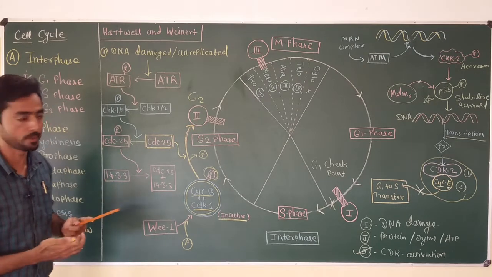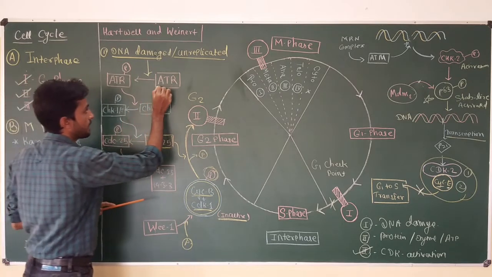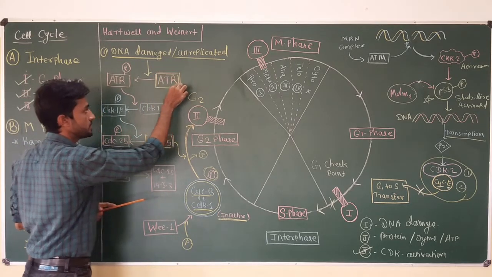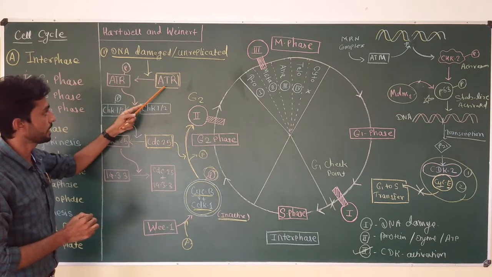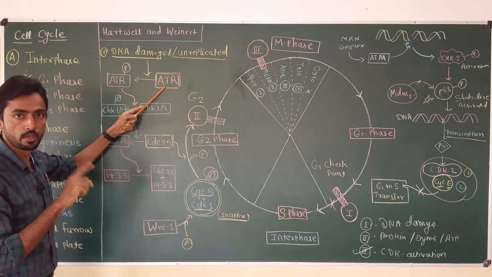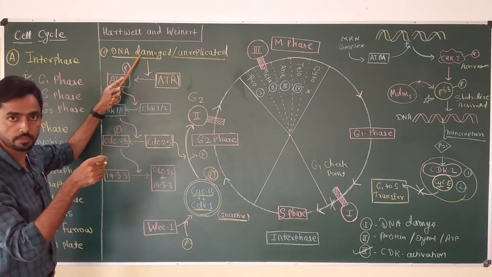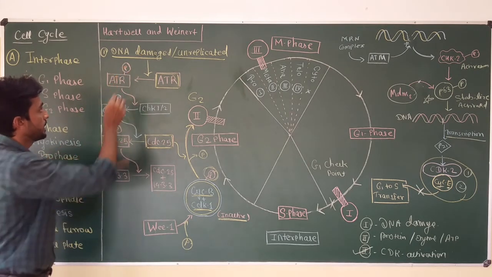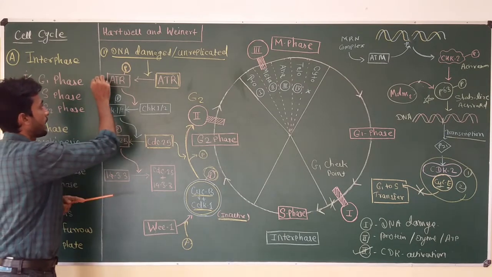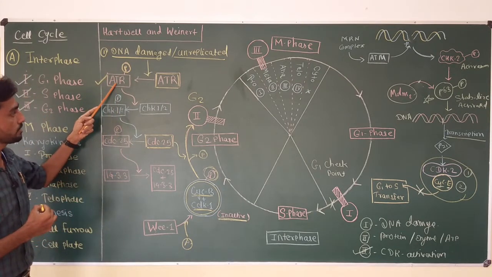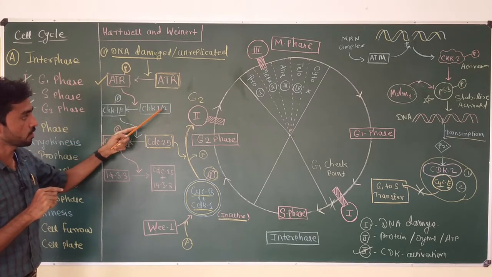And how exactly does this happen? Due to DNA damage or unreplicated DNA, the ATR protein which is present in the cell cytoplasm gets activated. This protein is present in inactive form, but due to DNA damage, once this protein reaches the damaged site, the protein gets phosphorylated. That means a phosphate group is attached to this protein and the protein gets activated. And now this activated ATR protein is going to activate CHK1 or CHK2.